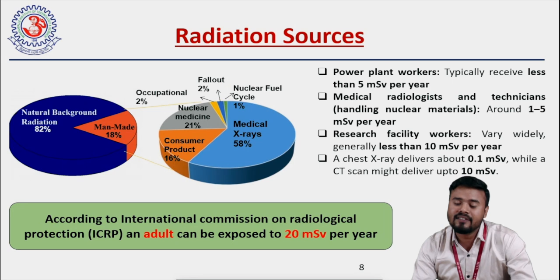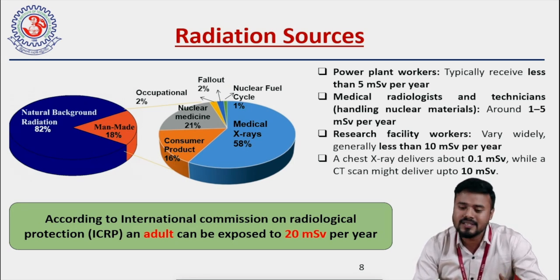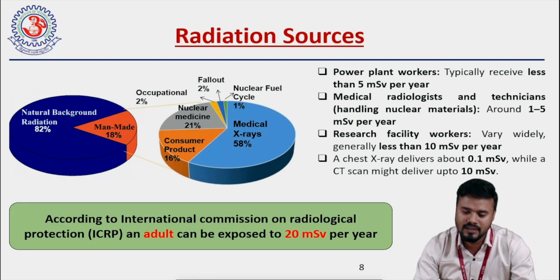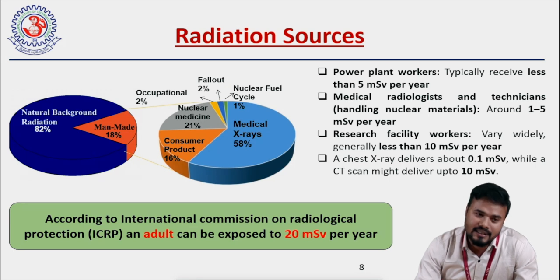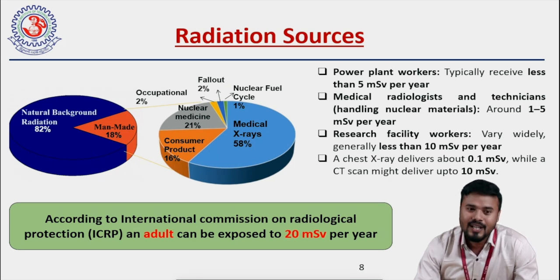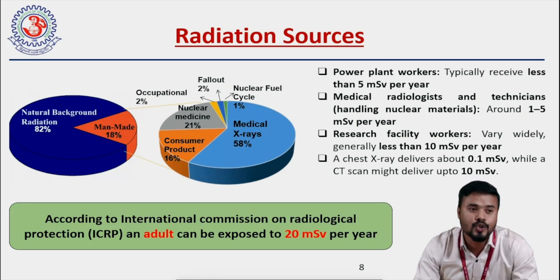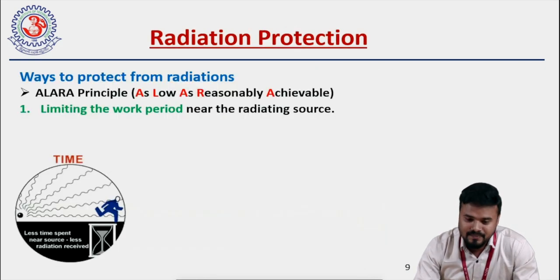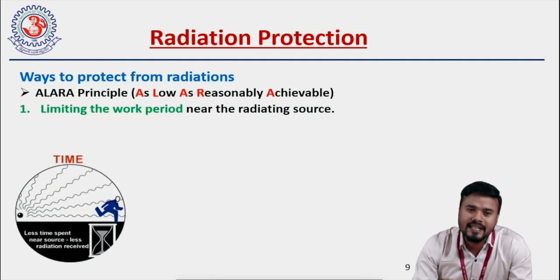So we can see that even a worker who is working professionally in nuclear power plants or X-ray related facilities is still getting less than 5 to 10 millisievert per year, and the limit is around 20 millisievert per year. So for a common person, we are getting a very small amount of radiation per year, so we should not be afraid of radiations, right? But even after knowing that radiation is safe, we should work for protection, because undesirable or accidental exposure can lead to some hazards, right?